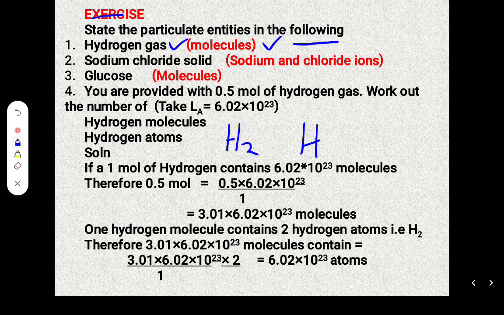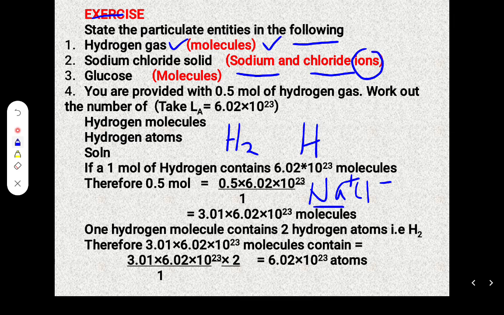Sodium chloride solid. You shall have sodium ions and chloride ions. Sodium chloride is NaCl. This being an ionic compound, it means it has sodium ions and chloride ions. Therefore, it is more appropriate to refer to sodium chloride in terms of the ions it contains. In this case, we have sodium ions and chloride ions.